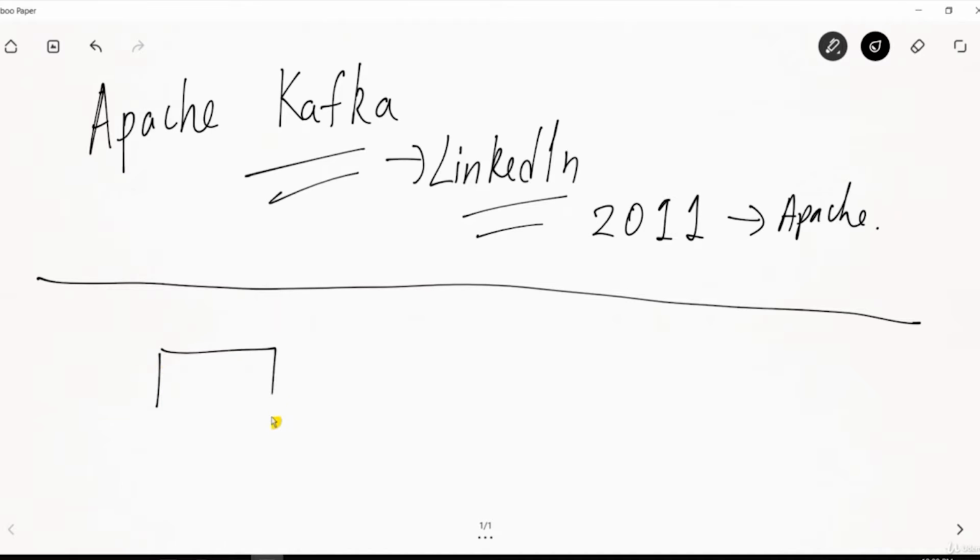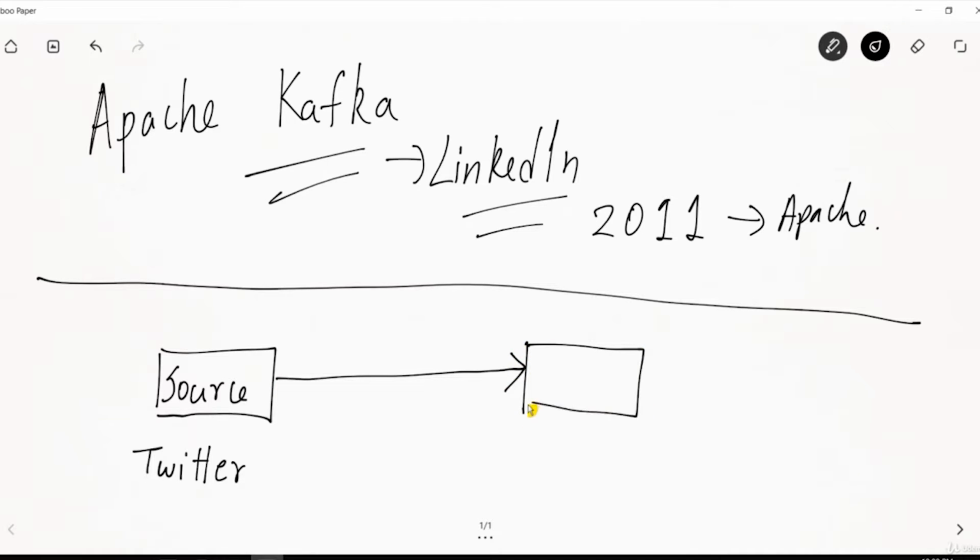Let's say I am having a source. Let's say for that case, my source is Twitter. I want to download some data from Twitter or I want to continuously get some data from Twitter. And let's say I want to get that data in my Hadoop cluster. Let's say my client is Hadoop. So in this case, this is the way how the data will be transferred, and it is called a data pipeline.